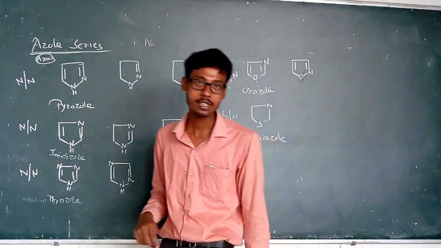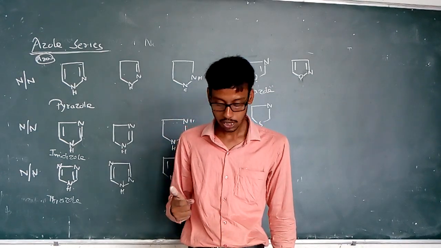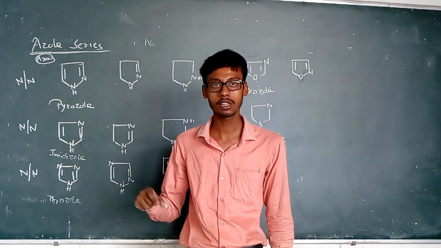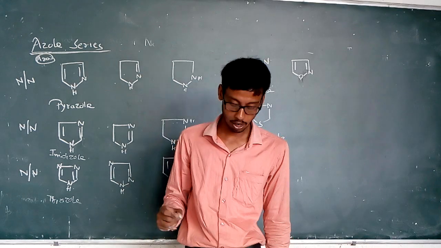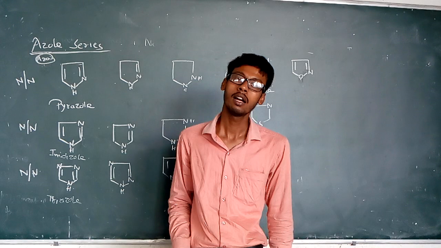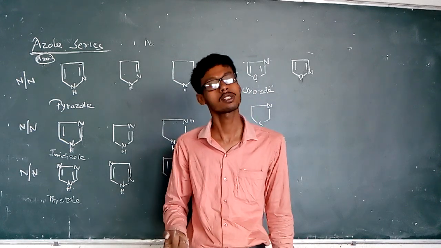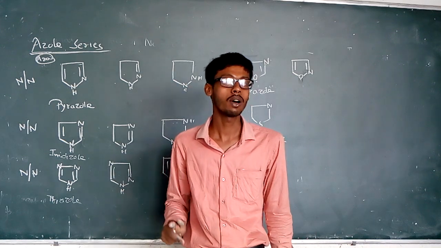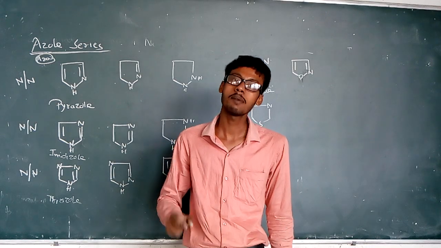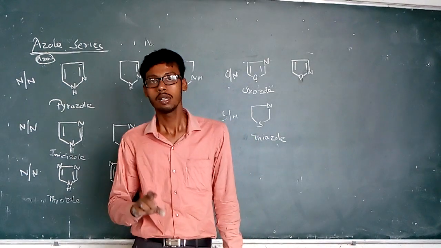So a simple definition is that an azole is a class of 5-member nitrogen heterocyclic compounds containing at least one other non-carbon atom, that is the heteroatom, which may be sulfur, oxygen, or nitrogen. I mean there may be 2 nitrogens, or 1 nitrogen and 1 sulfur, or 1 nitrogen and 1 oxygen, but the azole series must be a nitrogen containing 5-member heterocyclic compound.